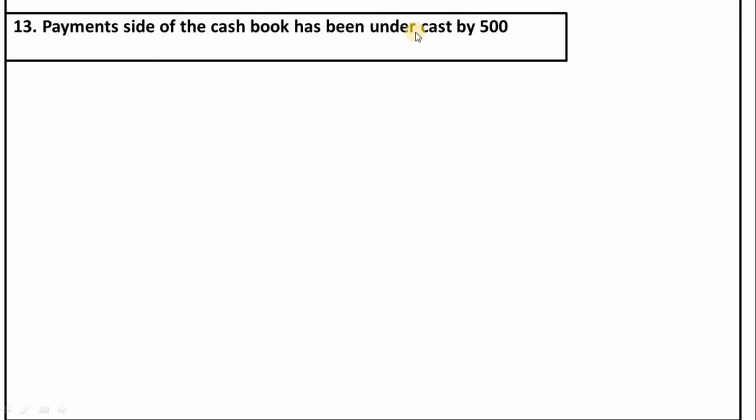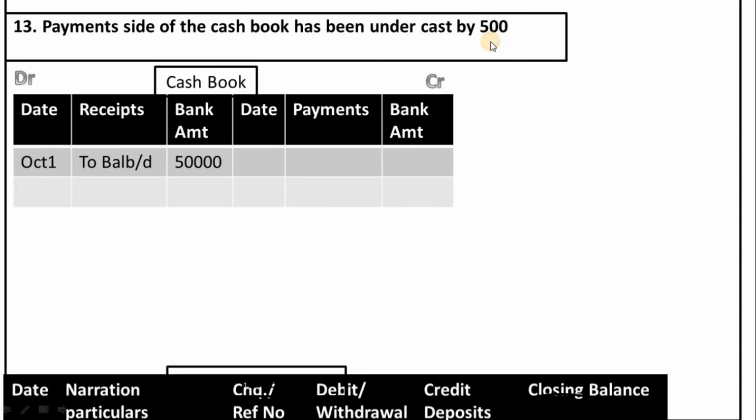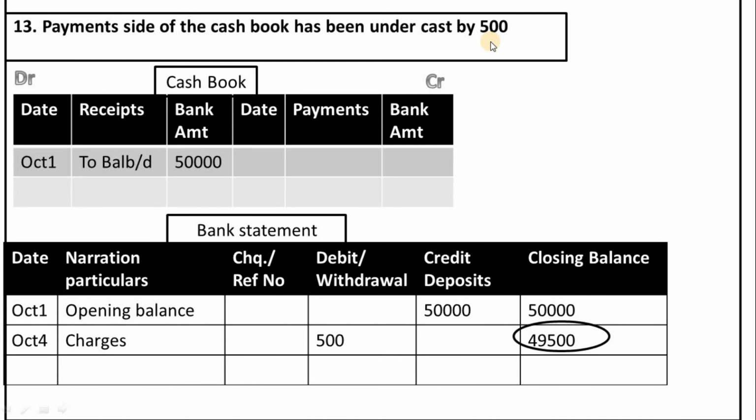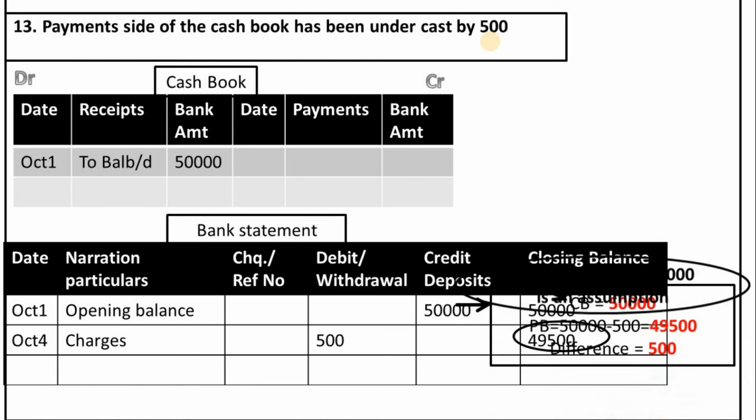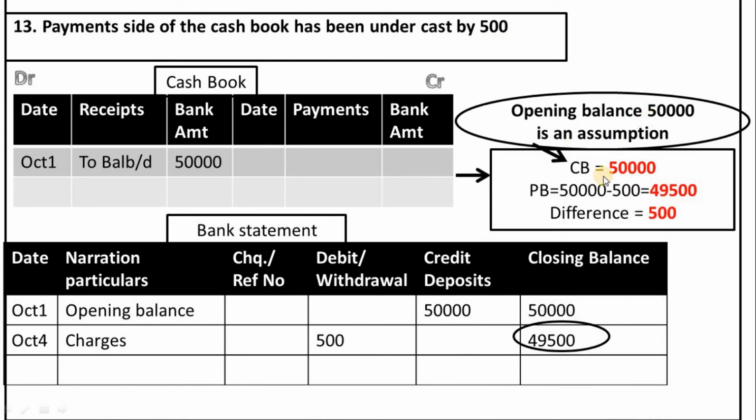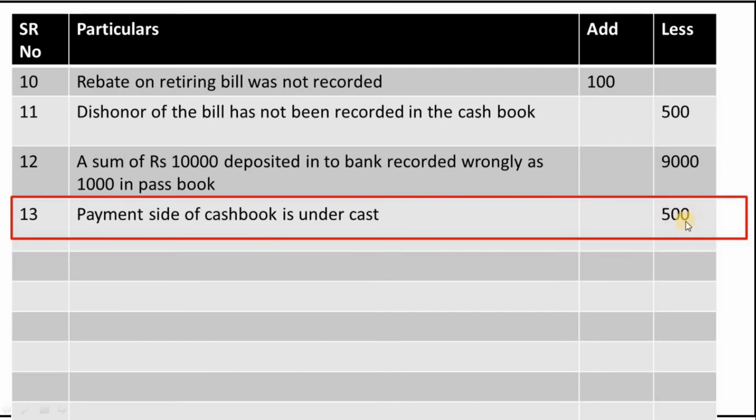Our next transaction is payment side of the cash book has been undercast by 500. Undercast means we have mentioned the reduced value in the cash book, that is on payment side. So we will deduct this amount from the cash book balance. So we will mention this amount in the less column, and in the particulars column we will mention it as payment side of the cash book is undercast, and the serial number is 13.